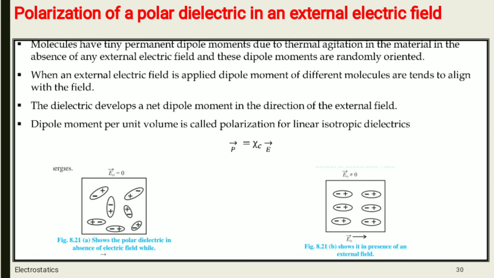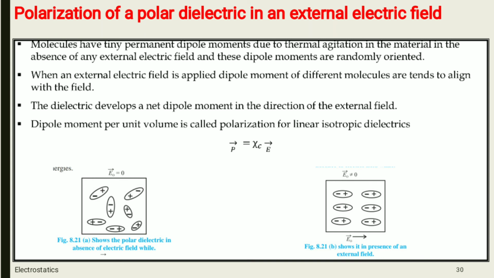But in polar dielectrics, these materials have tiny permanent dipoles even before applying the external electric field, means they are present in the form of dipoles.